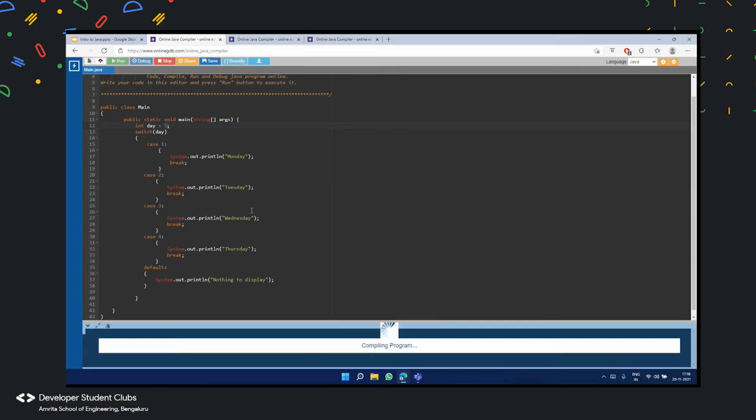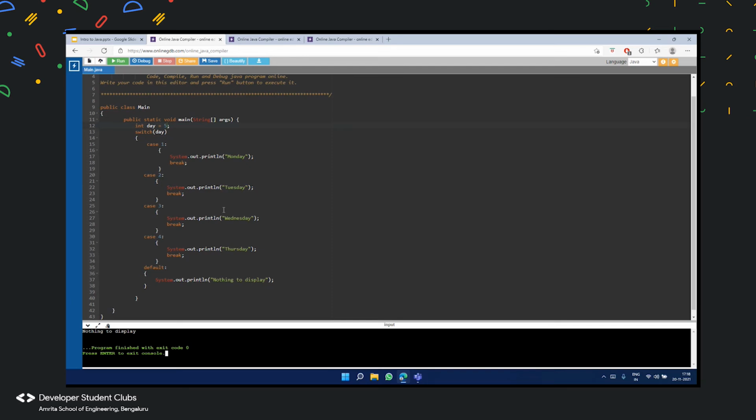Right now, when we run the program, what happens is, as we expected, it shows nothing to display here. And why does it show nothing to display? It shows nothing to display because all the cases above default were evaluated to false.